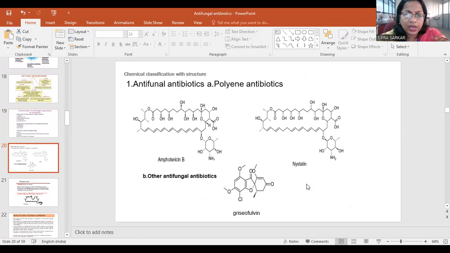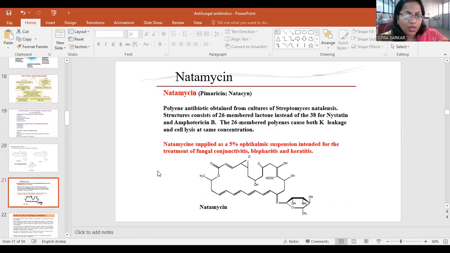Next, other antifungal antibiotic, natamycin, that is pimaricin, natamycin. Polyene antibiotics obtained from, that is one of the potent antibiotics obtained from the cultures of Streptomyces natalensis. Structure consists of a 26-membered lactone instead of the 38 for nystatin and amphotericin B.